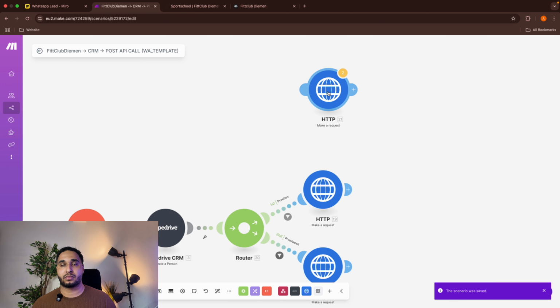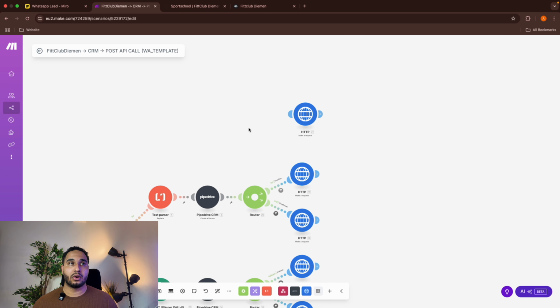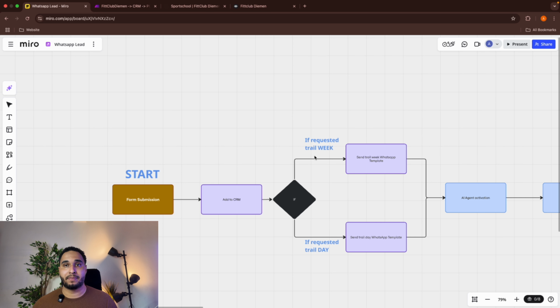So here we are going to send the WhatsApp template. Once we have sent the WhatsApp template, we will then wait until they have responded to it. And this WhatsApp template will ask them if they are an elder or a child.